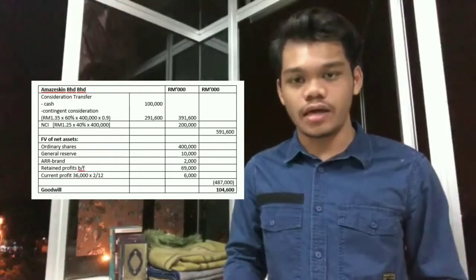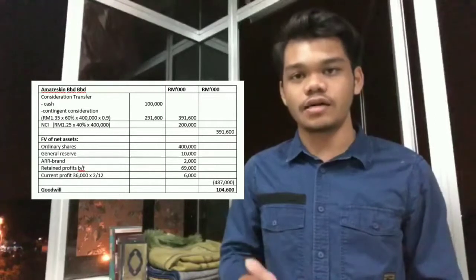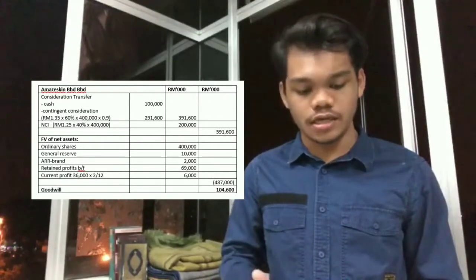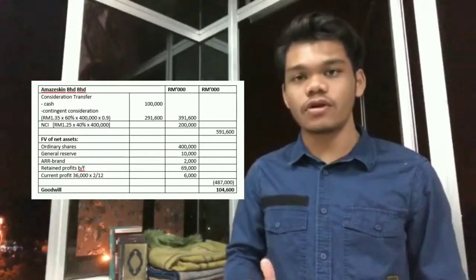Next, to calculate the consideration transferred for Miskin Berhad, the consideration transferred comprises of two, which are the cash and the contingent consideration. Both of these amounts need to be added up with the NCI amount. This NCI amount needs to be calculated with RM1.25, multiplied with the 40% and multiplied with the 400,000. So the amount of the NCI will be 200,000.